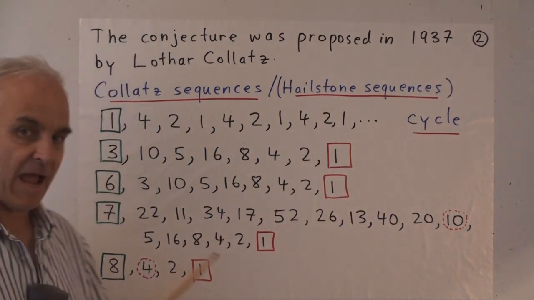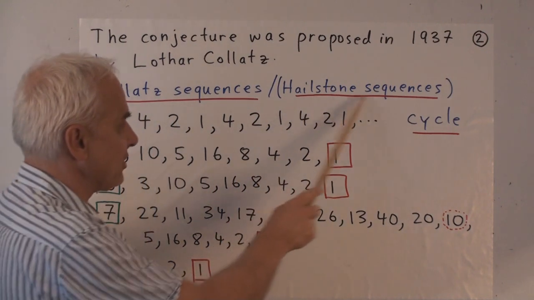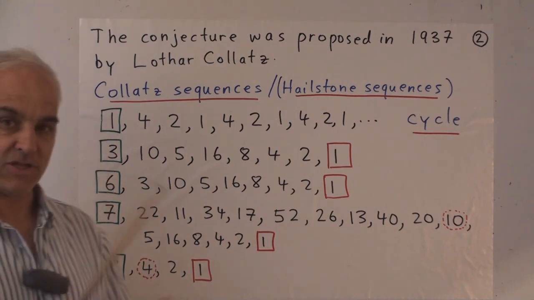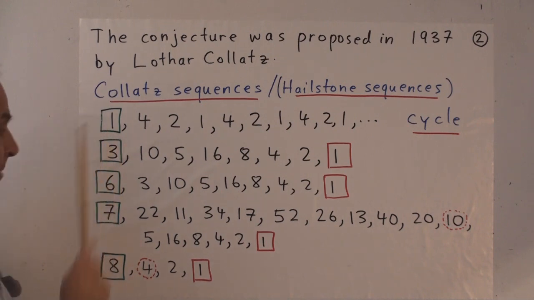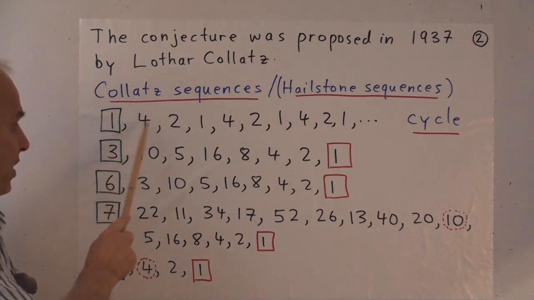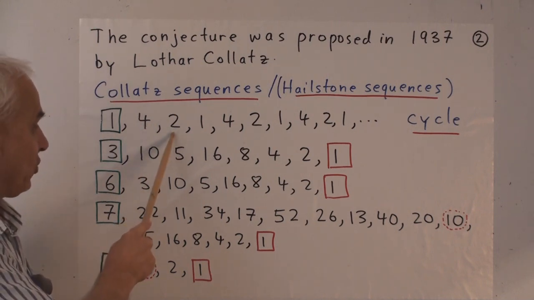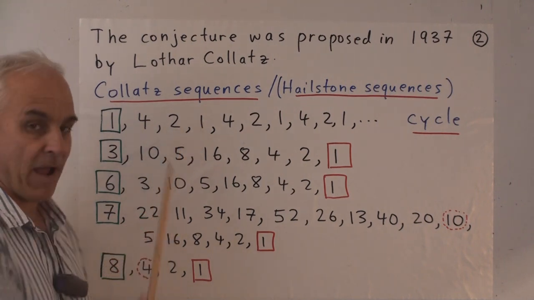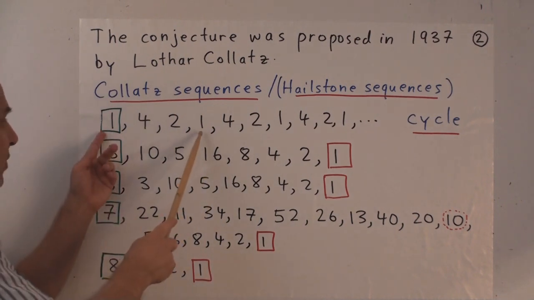So let's have some examples of so-called Collatz sequences, or perhaps hailstone sequences. The first natural number that we can start with is the natural number 1. And so then what happens? Well, 1 is odd, so we multiply by 3 and add 1 to get 4. Then 4 is even, so we divide by 2. And since 2 is even, we divide by 2 again to get back to 1. And then, of course, things repeat because we're back to where we started.